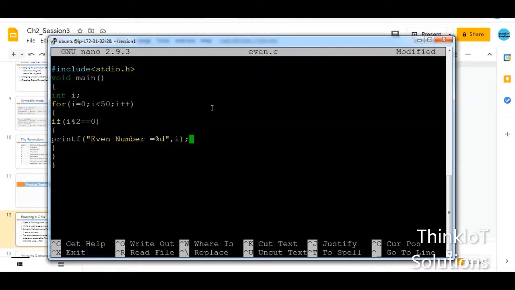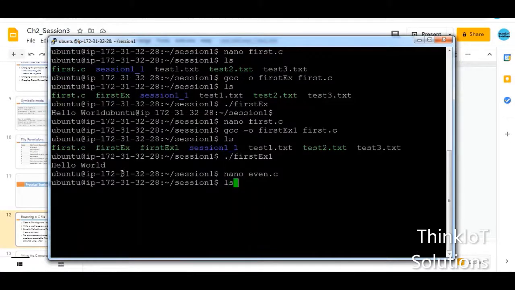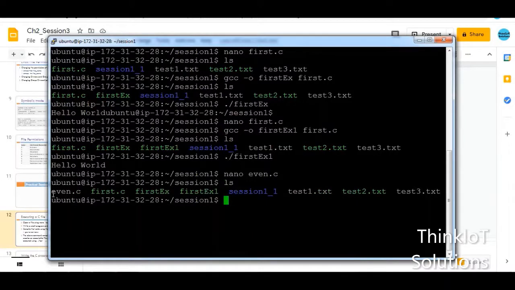If you want to find out odd, you just have to give i %2 double equal to 1. So now I'll press Ctrl O, press enter, and press Ctrl X. When I type ls, I will see a new file that has been created, that is even.c. Now I will compile this file using the GCC compiler. So gcc space -o, and then I have to give an executable file name. I will give the name as even out, that is the output file or the executable file, space, and then the file name, that is even.c.